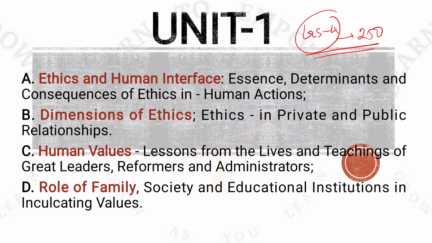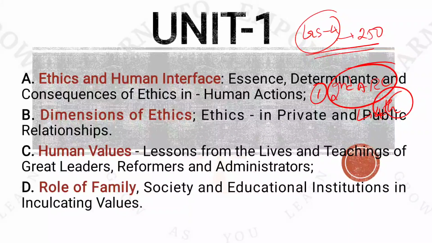Before starting the series, I want to clarify what are the sources that we are going to refer. The first and foremost source, no doubt, is your second ARC. In this we have the fourth report which talks about ethics in governance. The second foremost source is your newspapers. Newspapers are very important not only from the point of view of current affairs but definitely from the point of view of ethics, because we need to look into the recent examples that are coming into the picture.